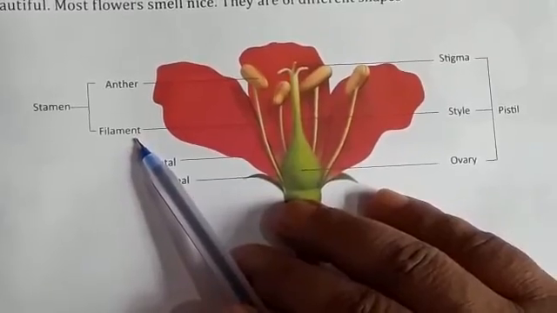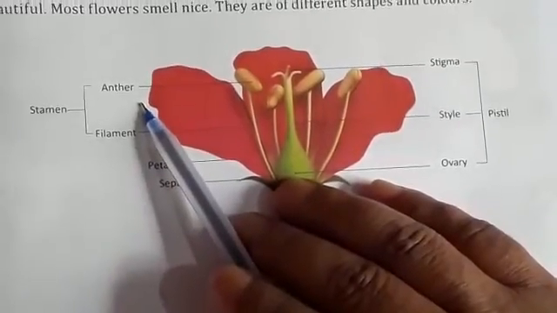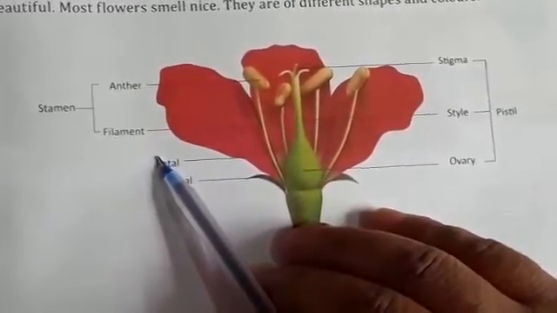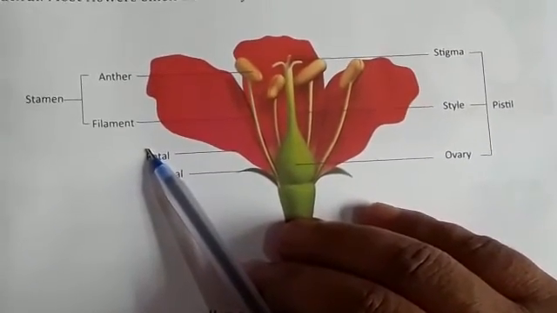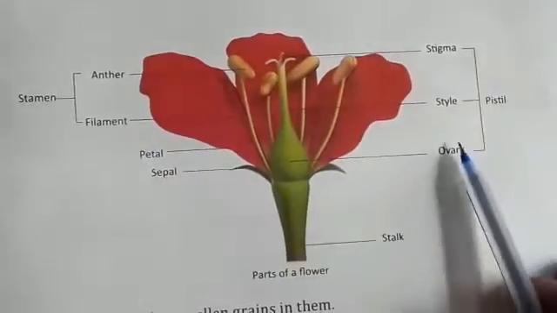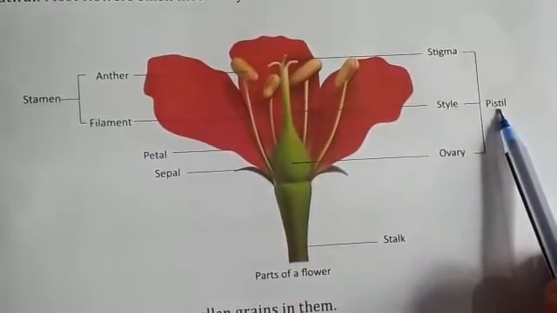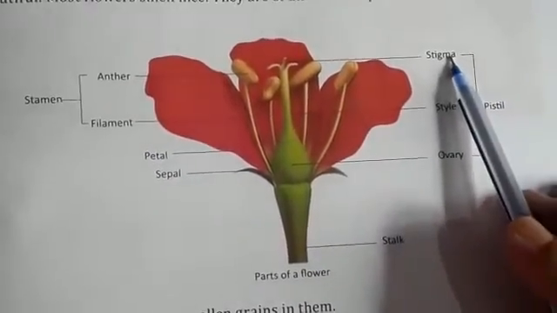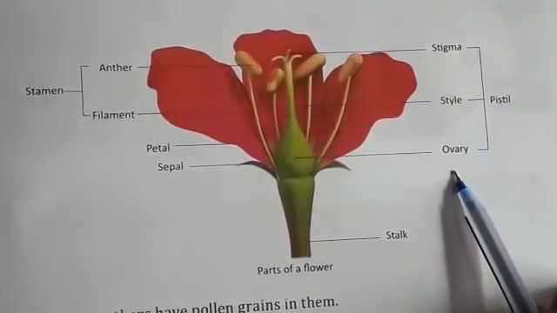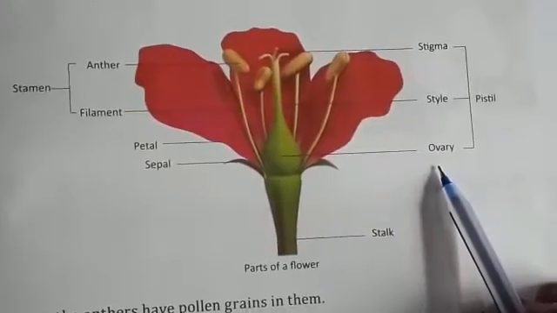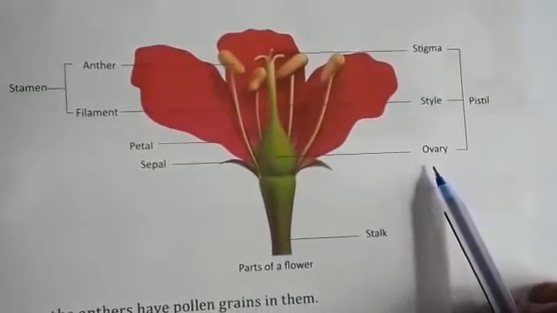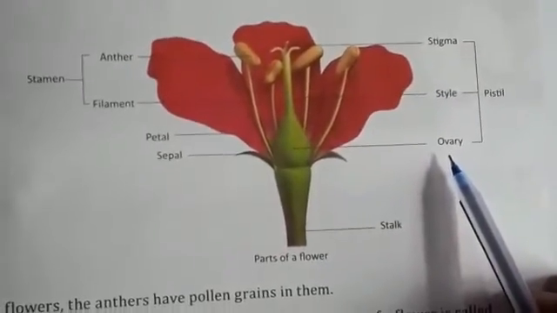The anther carries the pollen grains and the filament exists to carry nutrients to the anther where pollen develops. The female part is called the pistil. Pistil is composed of stigma, style, and ovary. A flower may have exclusively male parts, exclusively female parts, or both in common.